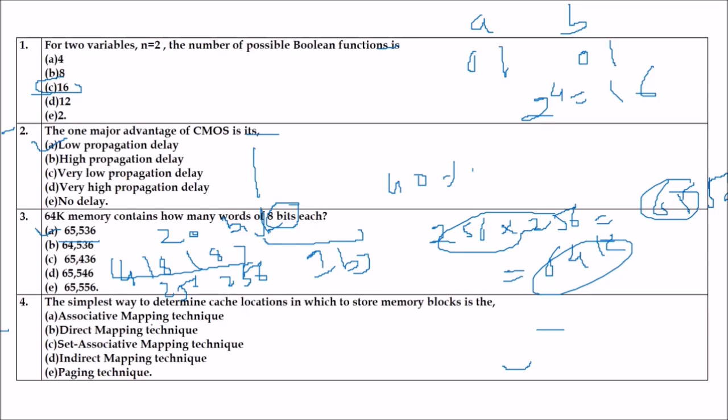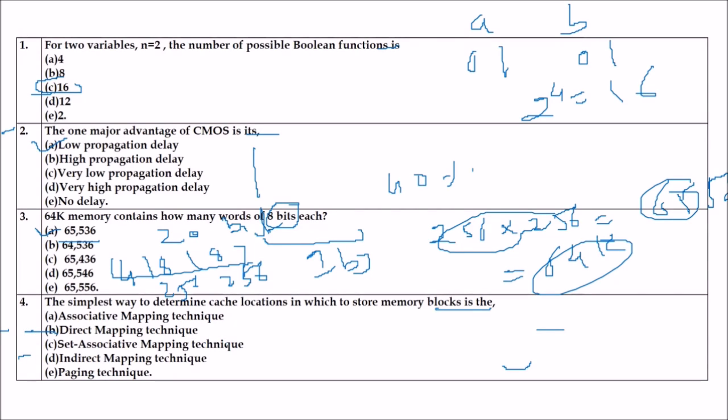Next is, the simplest way to determine cache location in which to store a memory block is the dash. These are 4 options for you. Can you guess the answer and give it to me? The answer here is B, direct mapping technique.